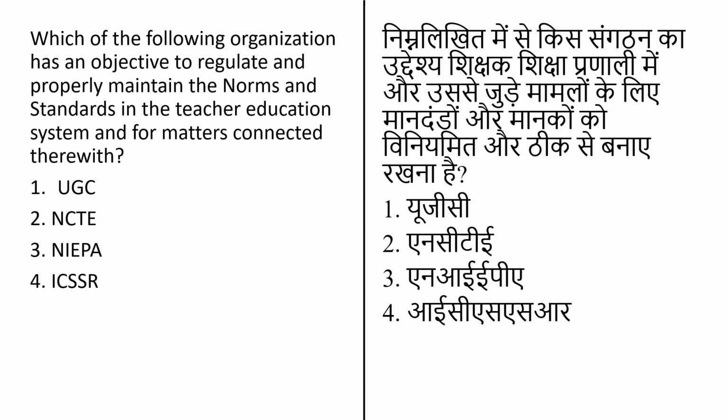Which of the following organizations has an objective to regulate and properly maintain the norms and standards in the teacher education system and for matters connected therewith?